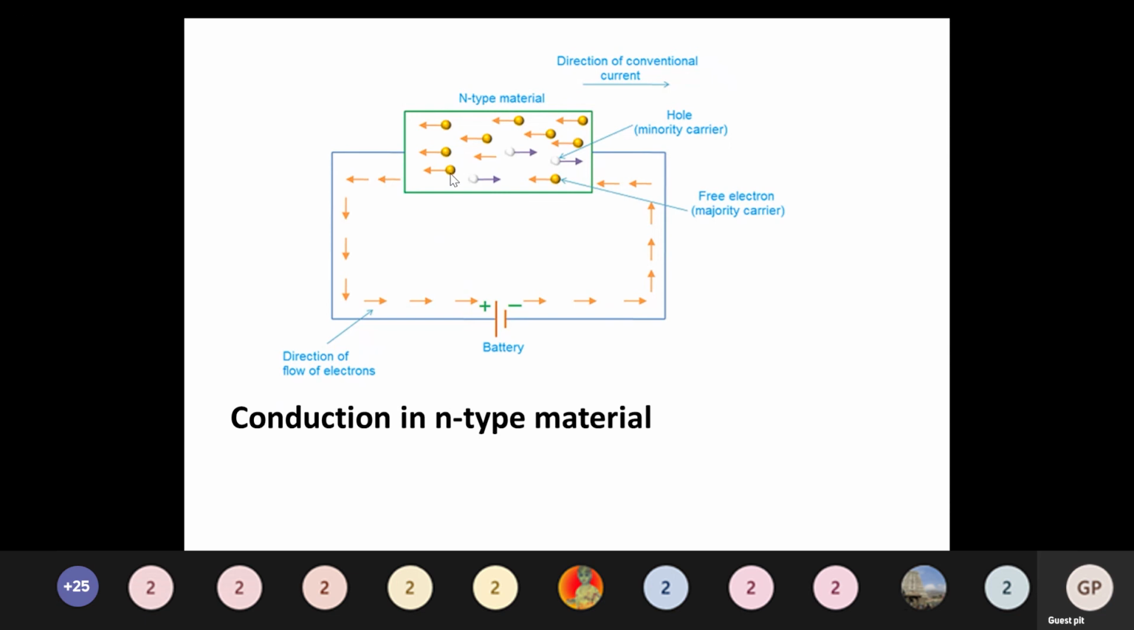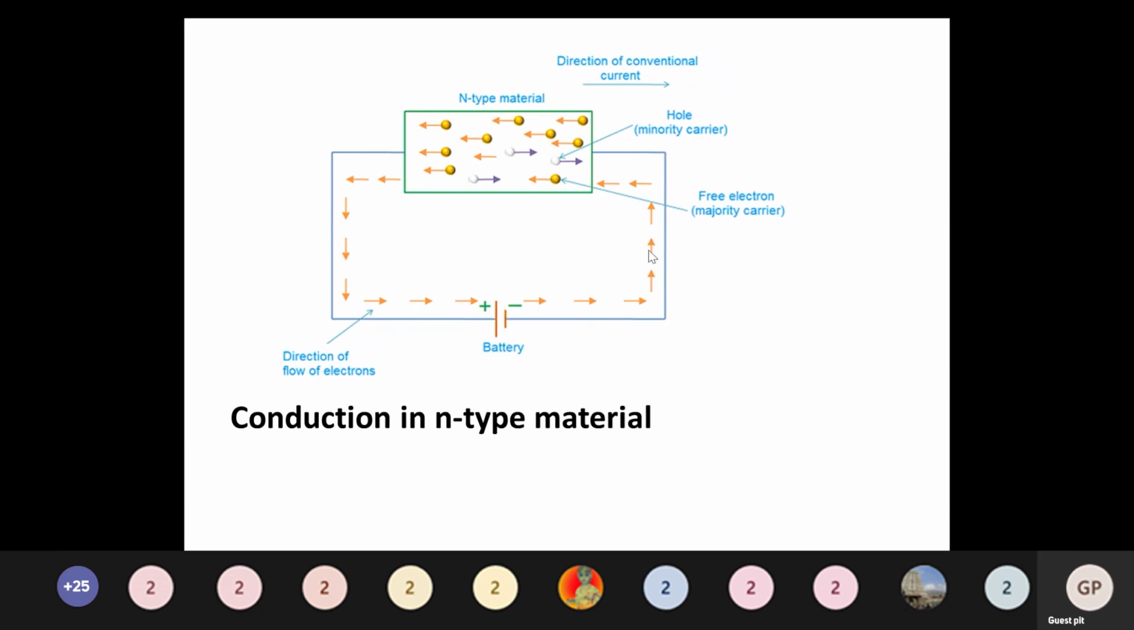So electrons are the majority carrier. Here the plus terminal is there, so plus is simply attracting all the negative electrons. So more electrons are flowing in this direction. Holes are attracted by the negative terminal of the battery.